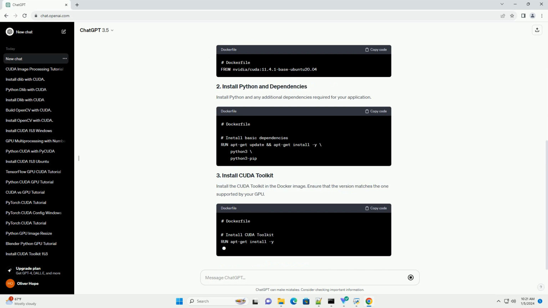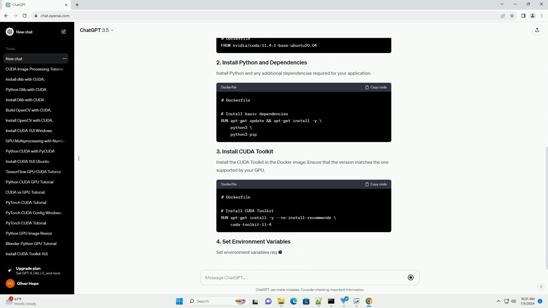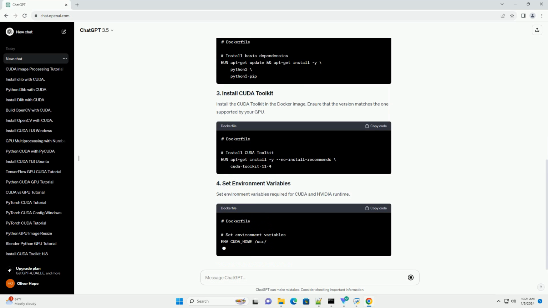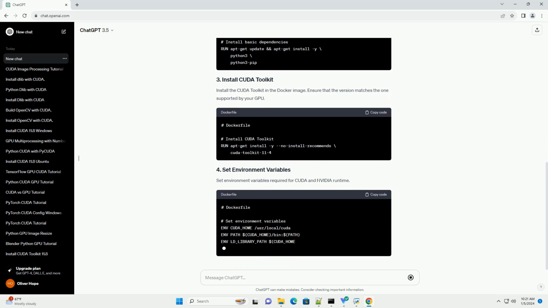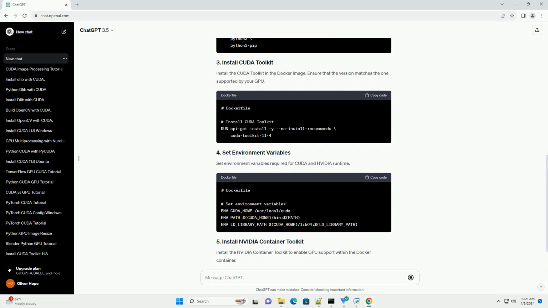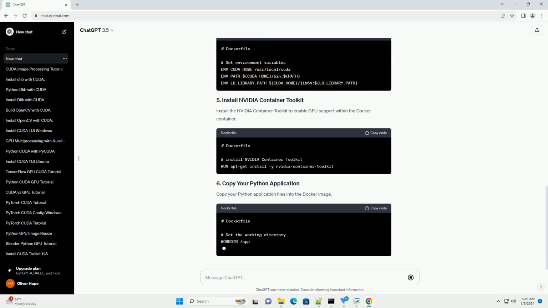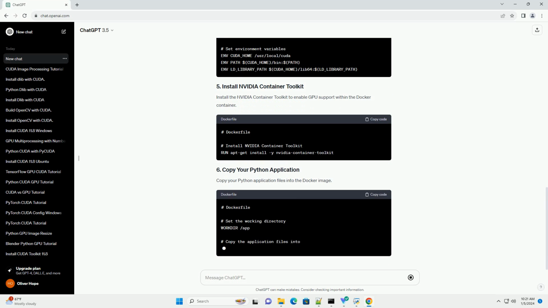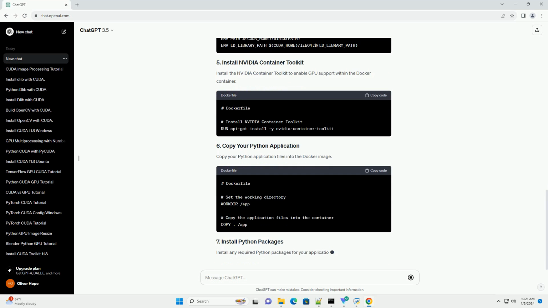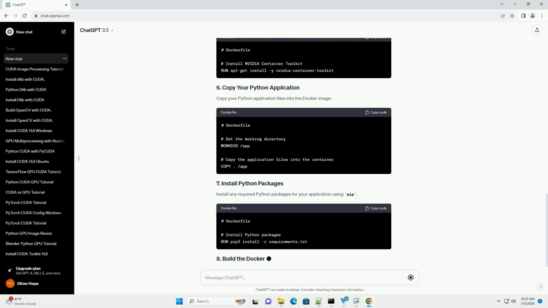Select a base image that includes the necessary CUDA libraries and tools. NVIDIA provides official CUDA images on Docker Hub. For this tutorial, we'll use the nvidia/cuda base image with the desired CUDA version. Install Python and any additional dependencies required for your application.